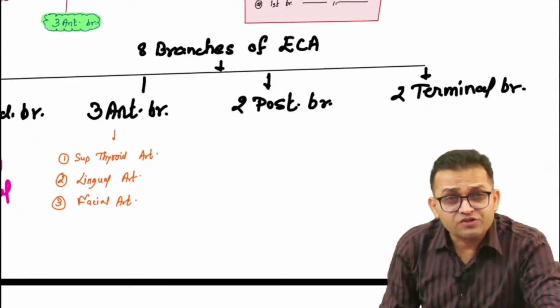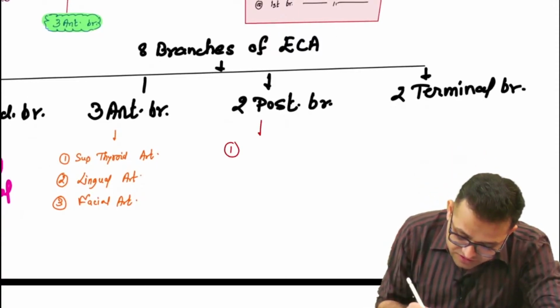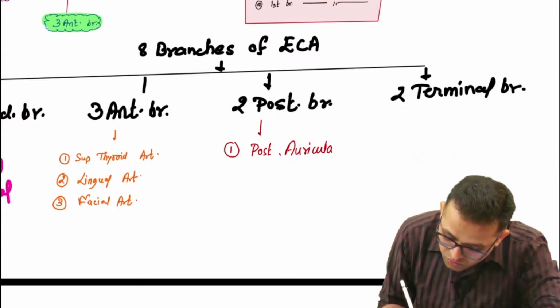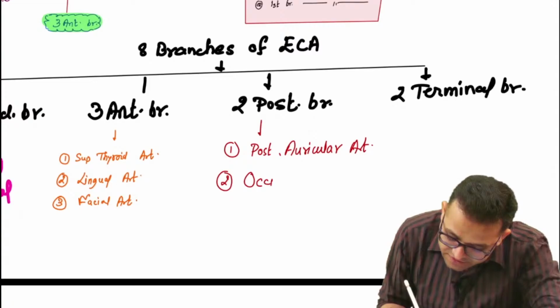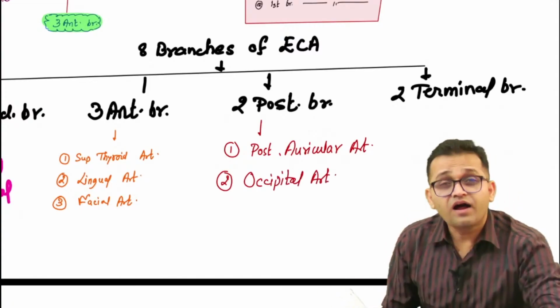What are the two posterior branches? The first is the posterior auricular artery, and second was the occipital artery.